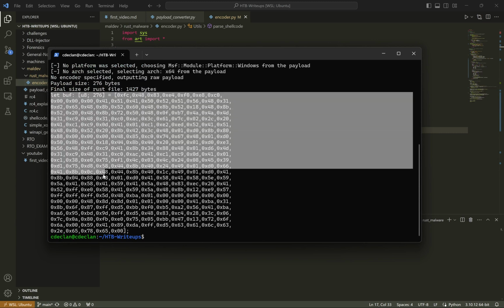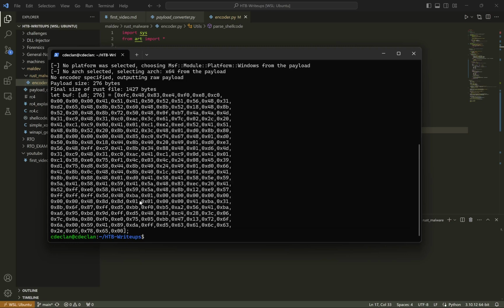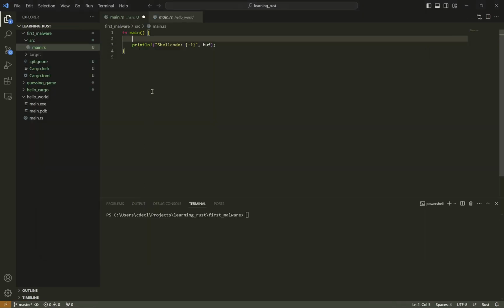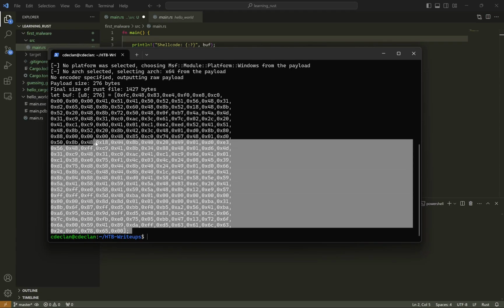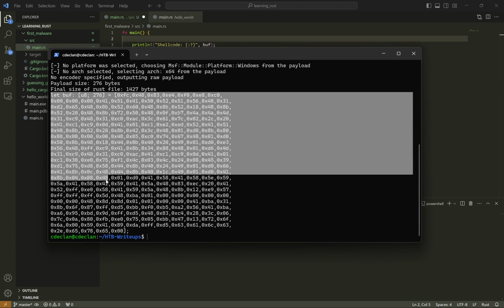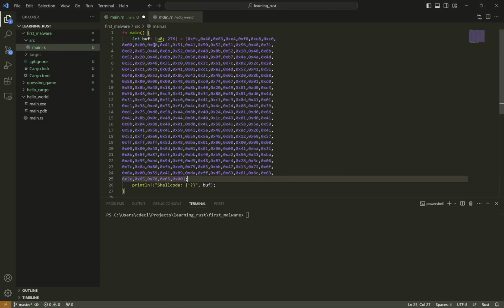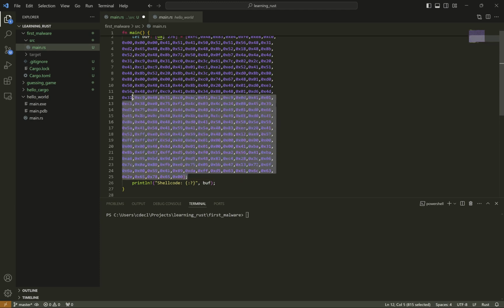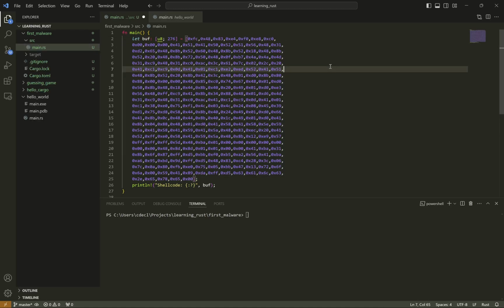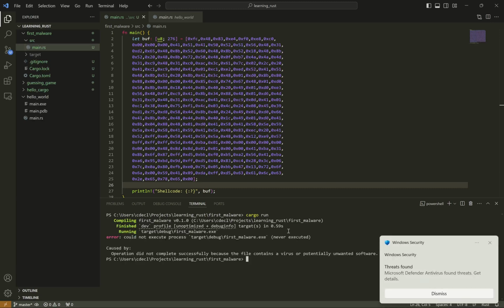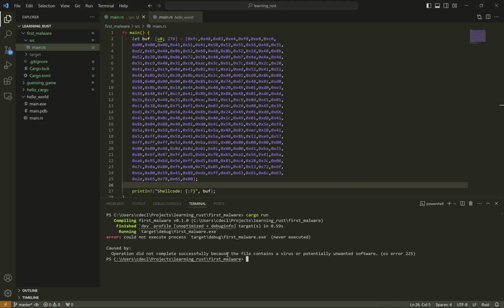And then when we tried to compile a Rust program with this shellcode, we got an error, which I'll show you again. So we paste it in. No, that's not right. I guess I didn't copy. So let's copy this. Paste. Yep. Let me just fix that real quick. Tab that over. Okay. Good enough. So if we try to run this, you see we get the alert and we get the error, right?